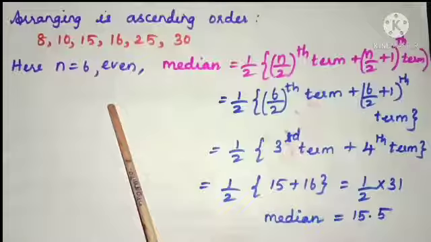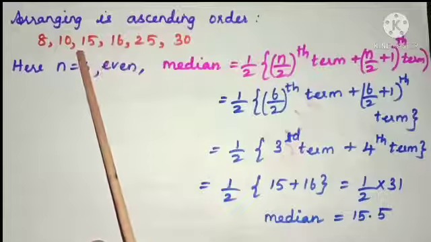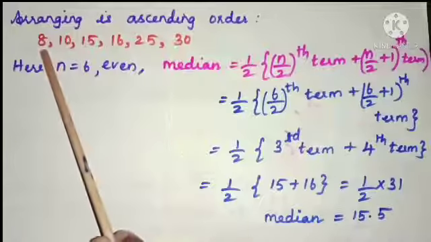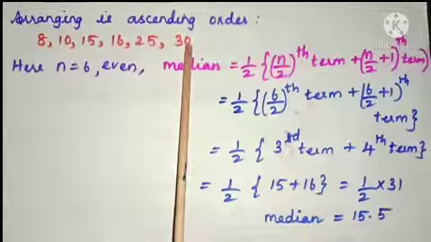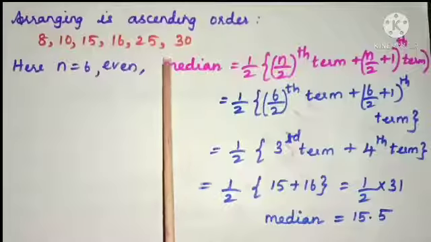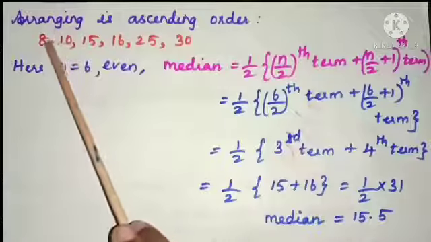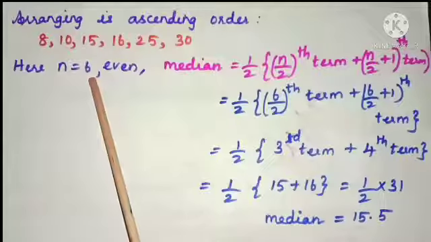Second problem, find the median of 25, 16, 15, 10, 8 and 30. Now as our first step, arrange the given data in ascending order from smallest to big. Here 8, 10, 15, 16, 25, 30 is the ascending order of the given data. And then as our second step, find the number of terms. 1, 2, 3, 4, 5, 6, which is n is equal to 6.